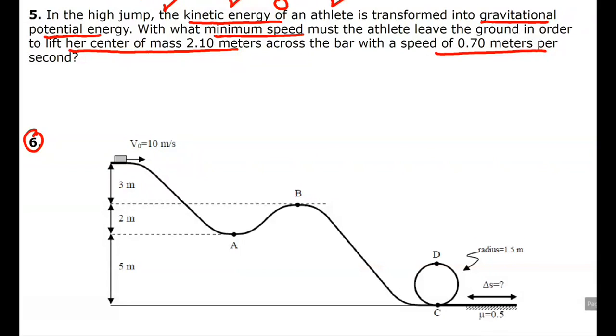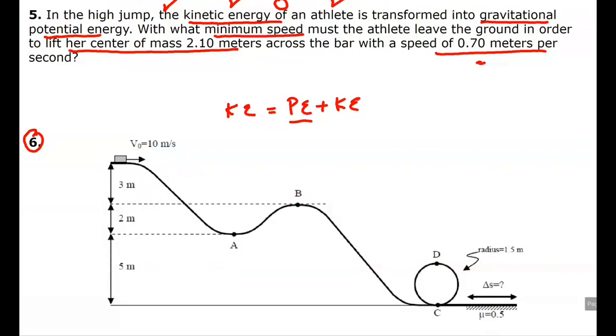Okay, you've got kinetic energy at the bottom. At the top, it's transformed into potential energy, and she also has some speed already. She's all kinetic on the bottom. When she gets to the peak, she has both potential and kinetic. What's the minimum speed that the athlete must leave the ground in order to have a potential energy, a height, and a speed that's given over here?